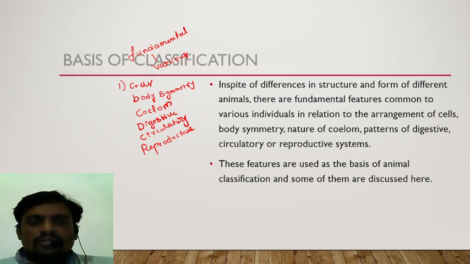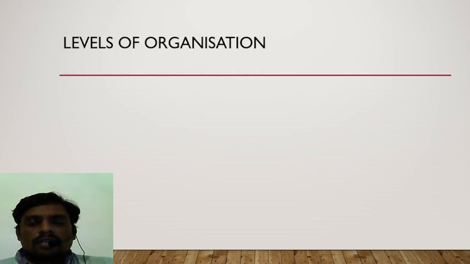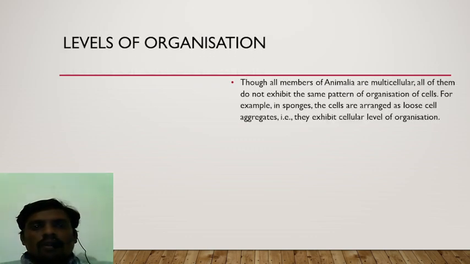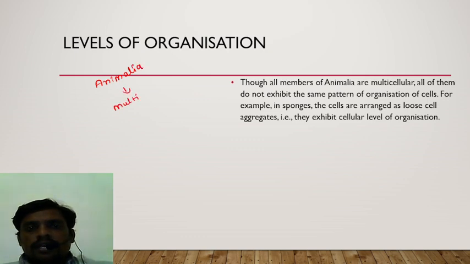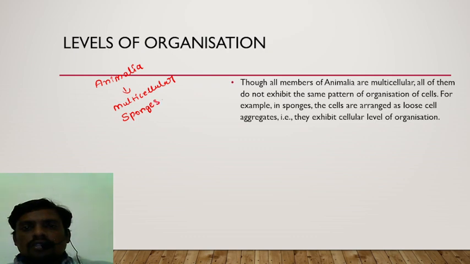Okay? Some of the features are going to be discussed. Levels of organization. All the members of kingdom Animalia are considered as multicellular animals, and do not exhibit the same pattern of organization. For example, sponges contain cellular level of organization, or loose cell aggregation is present in them.